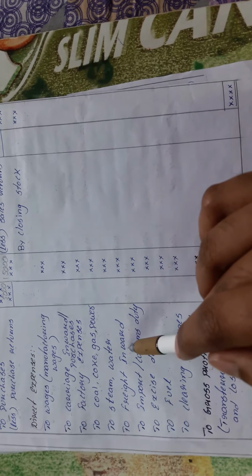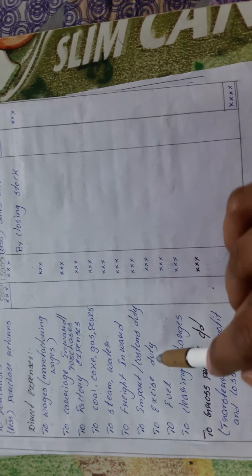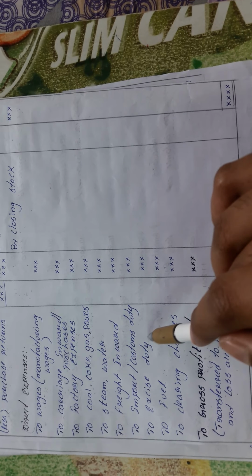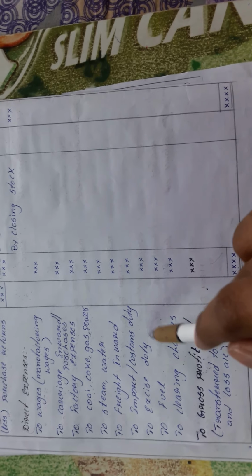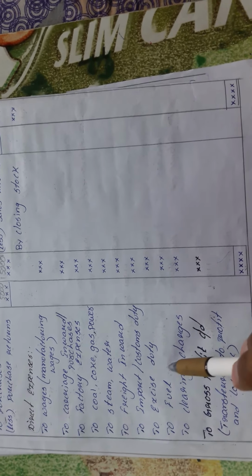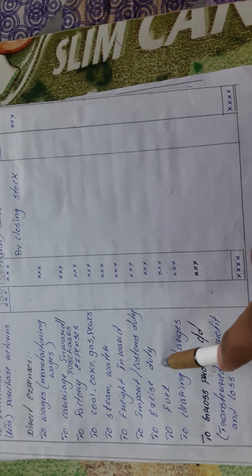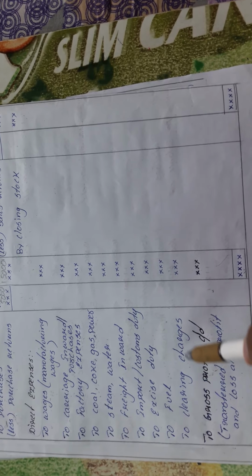Next is to freight inward, import, custom duty, etc. These are certain taxes and duties that we have to pay to the government. And fuel also. We require fuel for running of our companies or our machineries. After that we have certain clearing charges.